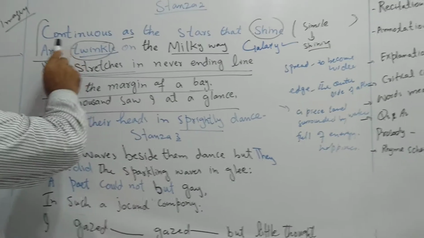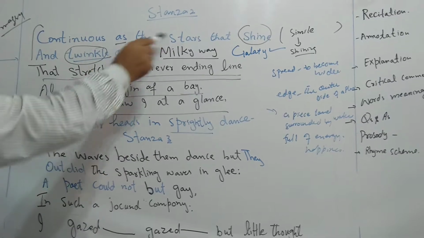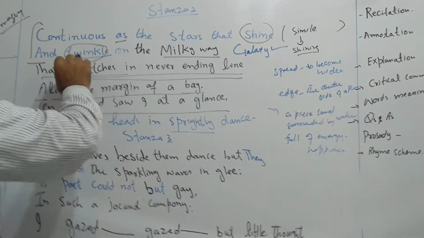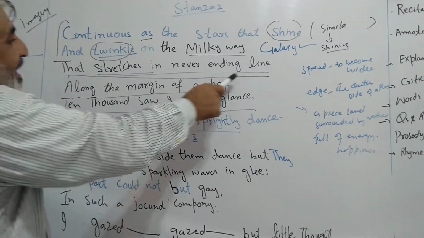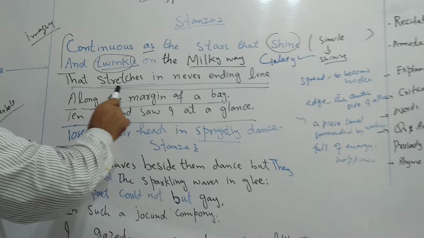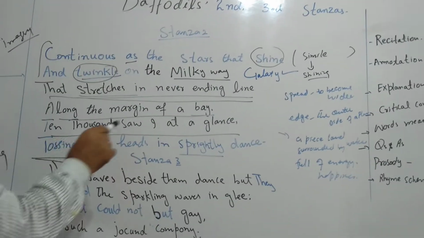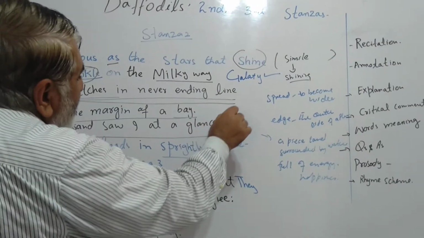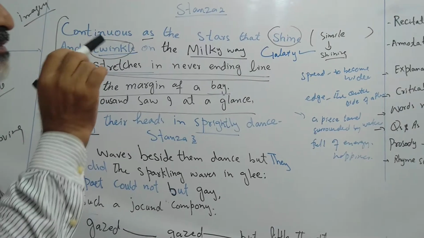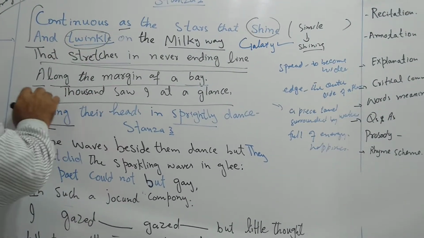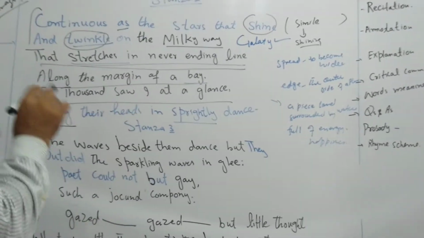So again, look here, continues here, the star that shines, simile is here. The common point between star and daffodil is shining. Then that stretches in never-ending line, explain, along the margin of a bay, with the help of an imagery, 10,000 starlight glance against the poet. The poet involved himself in the first stanza and also in the second stanza, and he has used first person singular.